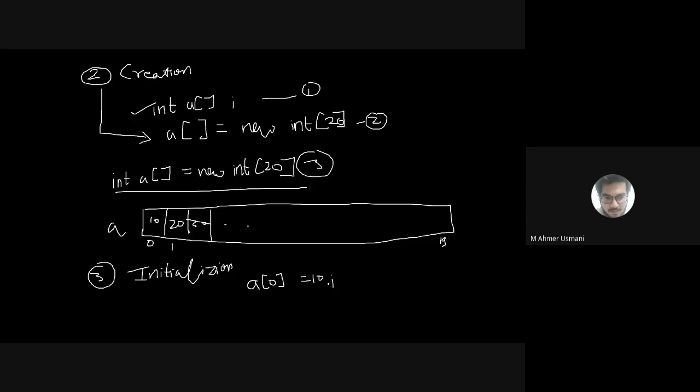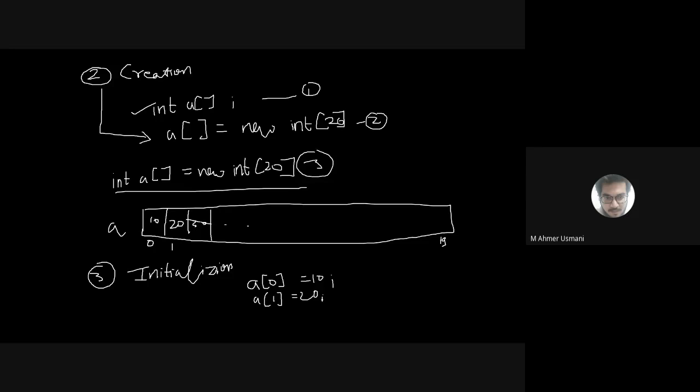Is it a valid instruction? Yes. So directly I'm assigning on the 0th index a value of 10. Then at a of 1 I can put 20, and so on. I can keep on incrementing the index, and I can assign the values manually. I can do that on every instruction.